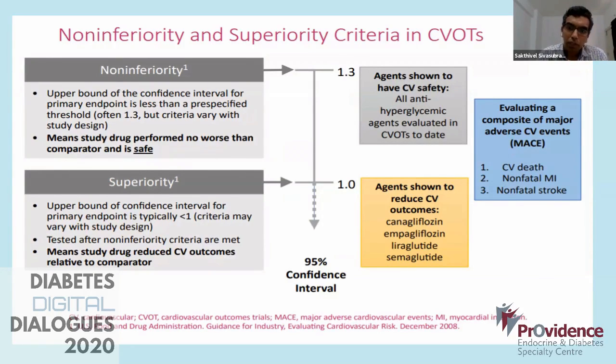And agents shown to reduce CV outcomes have been SGLT2 inhibitors and also liraglutide and semaglutide. Now, the composite of major adverse CV events, or MACE, is CV death, non-fatal MI, and non-fatal stroke. So these are the composite endpoints which they looked into for most of these CVOTs.